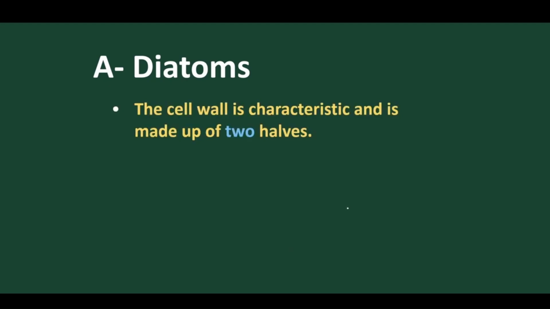Let's move on. The cell wall is differentiated into two halves. Normally, when we discuss the cell wall, we find that it is differentiated into two layers. Suppose this is the cell wall, and another layer is present just below it. The cell wall is covered with silica, and these silica layers are normally present in this format. Got it? And inside we find the cell membrane.